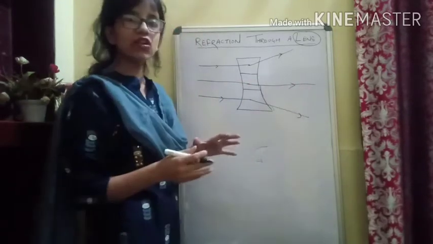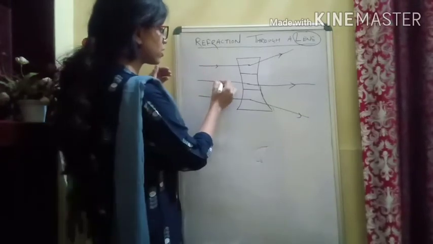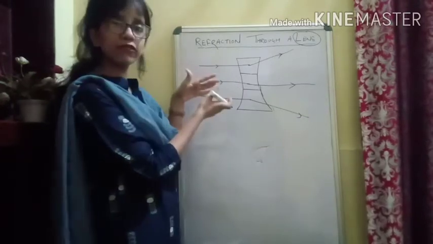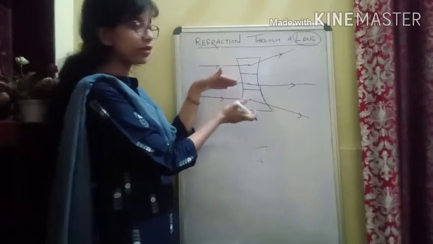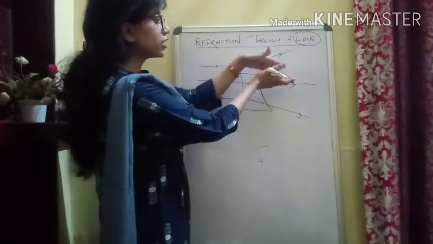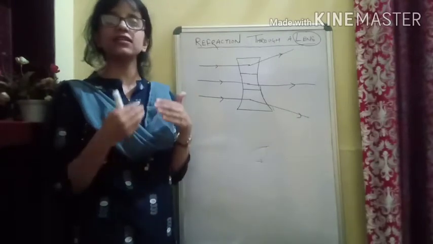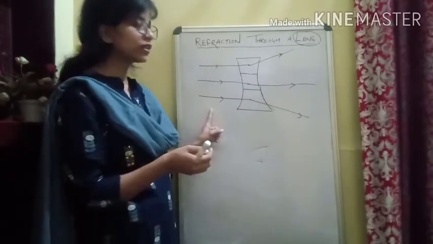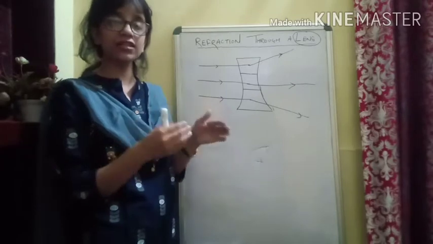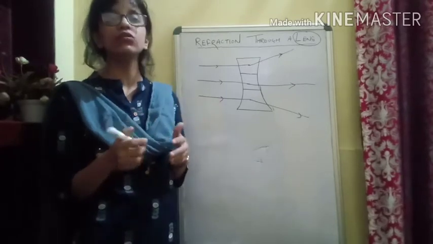Okay, and that's how, if you see these rays coming towards it, or the beam of light falling on a concave lens, after the refraction they are diverging, and that's how we have convex lens as converging lens and this concave lens as diverging lens. That's how we see the action of the two lenses.